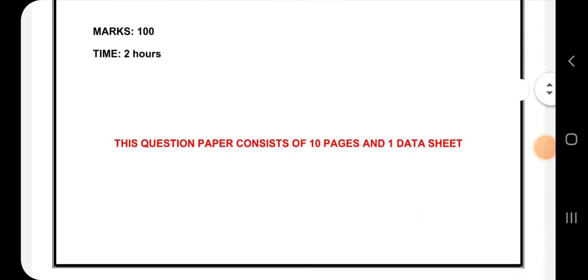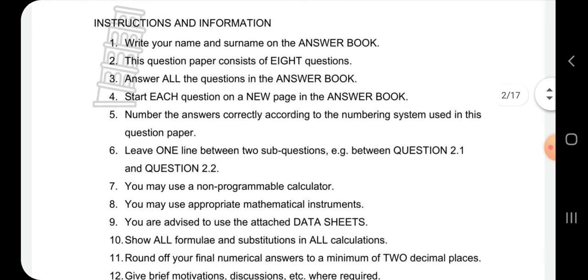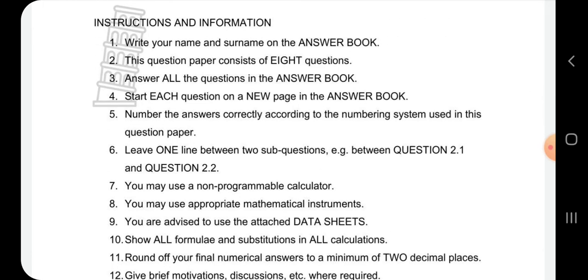So here we have the question paper. This question paper consists of 10 pages and 1 data sheet. Instructions and information is on page 2. Write your name and surname on the answer book. This question paper consists of 8 questions. Answer all the questions in the answer book.